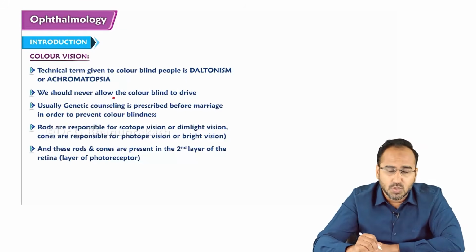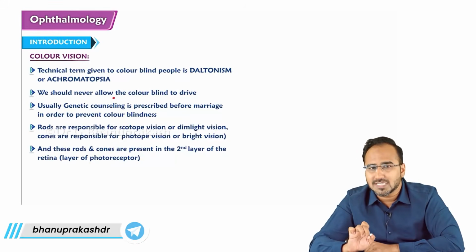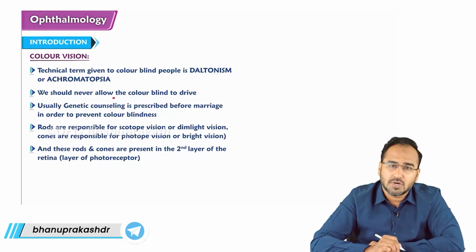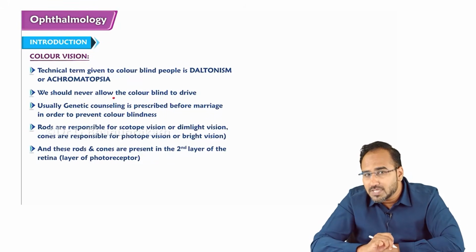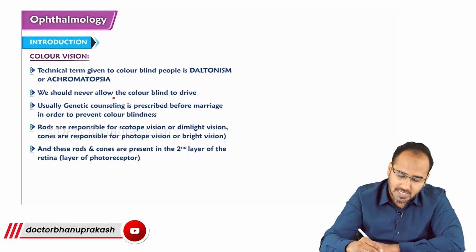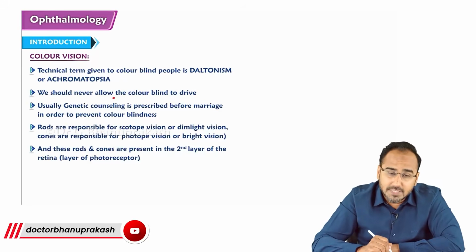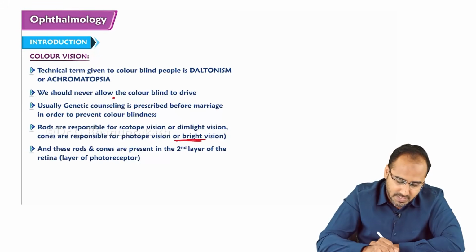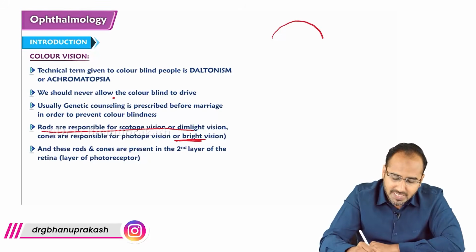Now guys, I told you there are two types of photoreceptors in our eye. One is called rods, other is called cones. Rods contain rhodopsin. Rods help in what vision? It helps in the night vision, dim light vision. Cones help in color vision or bright light vision.